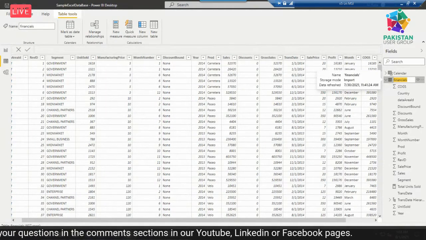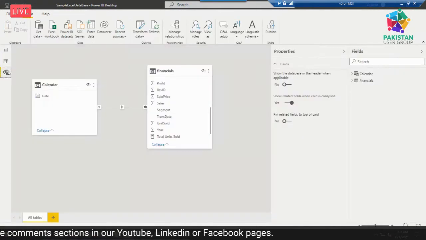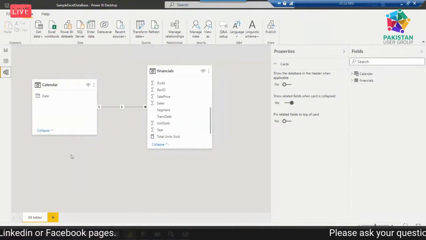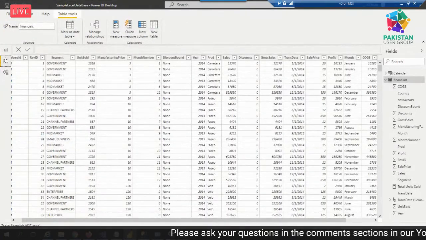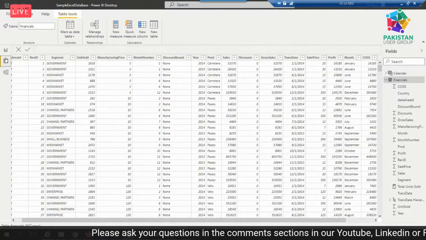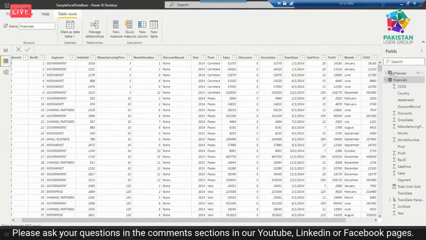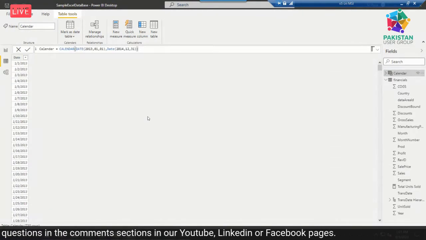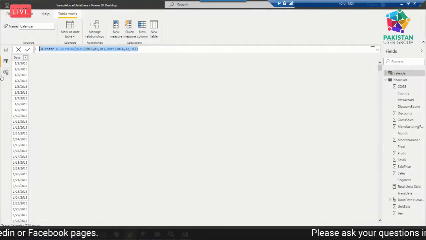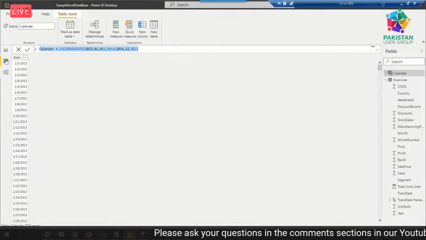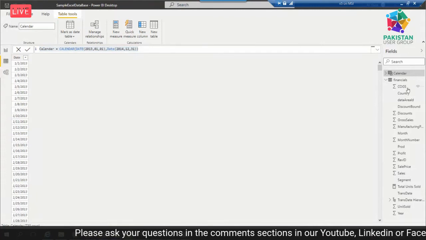Then comes the model window. One thing I missed: we can even create custom tables with a query in this query window. For example, if I go to this calendar, here you can see I wrote a query, and as a result I got a custom table. So all those operations required to transform data we have to do here in the query window.